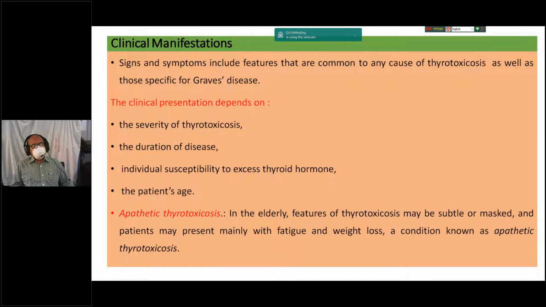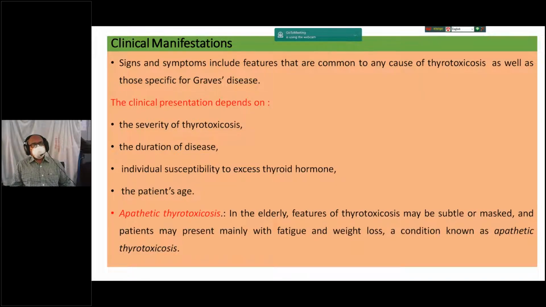In the previous slide I mentioned different clinical presentations, but you will not see all these clinical presentations in every patient. But remember the heat intolerance, weight loss, diarrhea, palpitation, etc. An elderly patient usually presents with apathetic thyrotoxicosis.